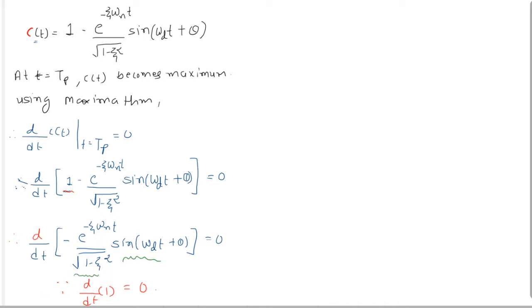Now here you can see that there are two terms, the first and the second. So we are using the differentiation rule for multiplication, given by d by dt of u into v: keeping u constant, first derive dv by dt, plus keeping v constant, then du by dt.